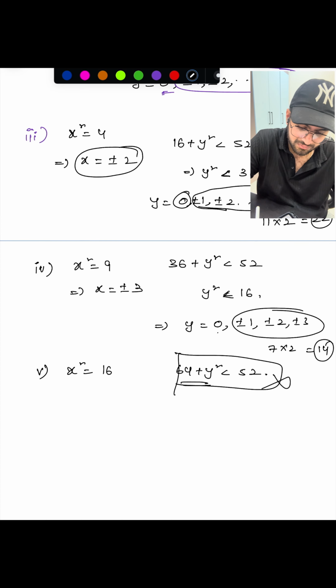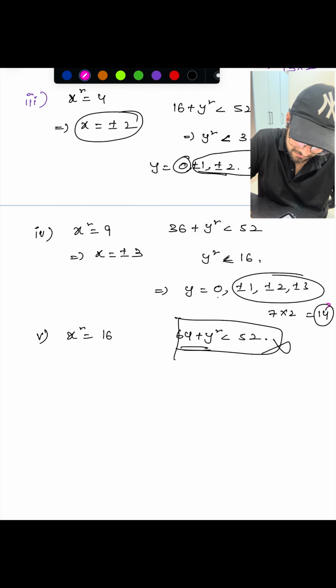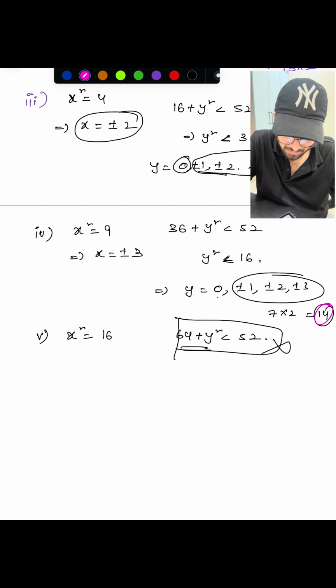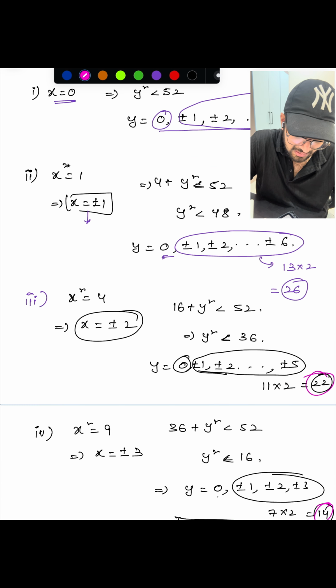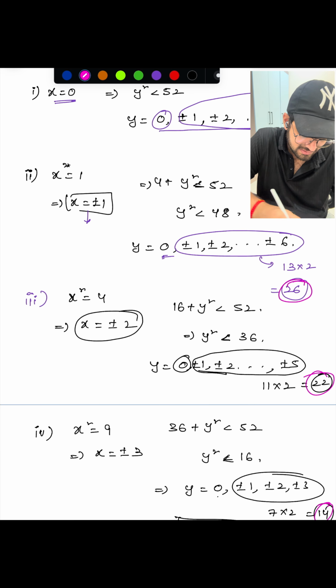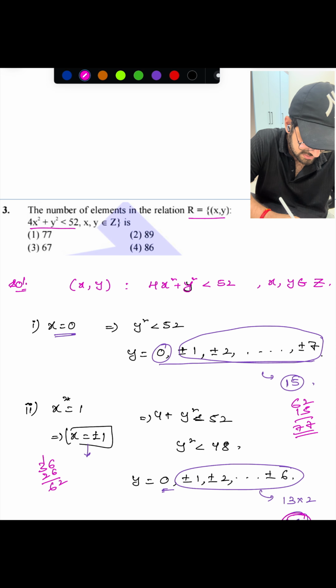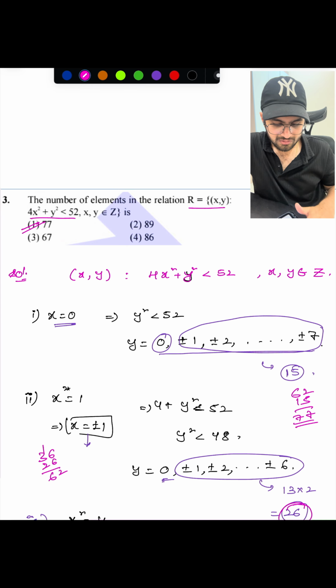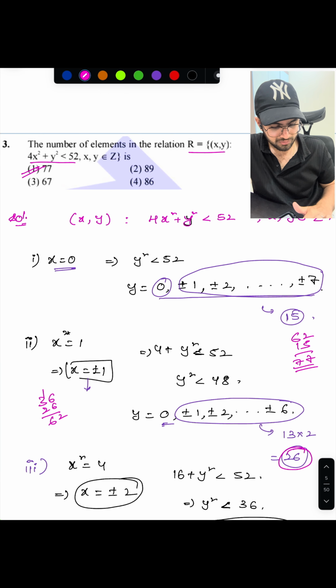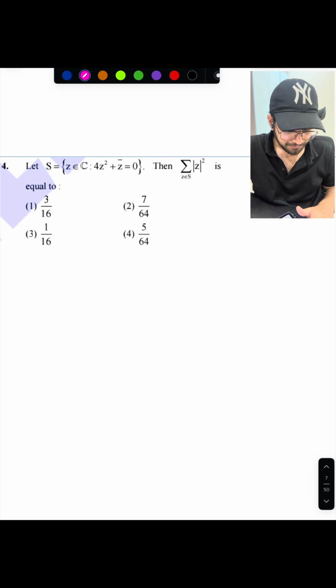So how many solutions did we get? 14 plus 22, you got 36. 36 plus 26, how much? 62. 62 plus 15, you got 77. So the answer must be 77. So that is the first option itself, right? That's how we can do simple counting for the third question, right?